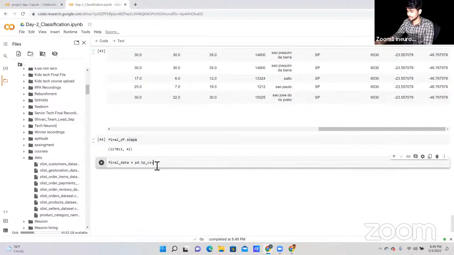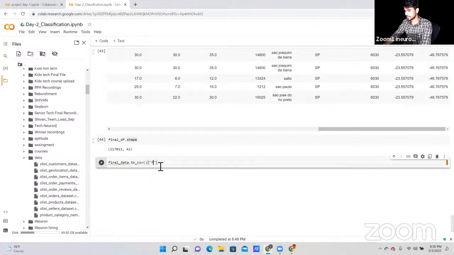Okay, and after that, I'm not going to read our data. I'm going to dump our data. So what I can do is write final data dot to CSV, because I'm going to store our data in one single file. So for this we can use the to_csv function, and after that I can write a file name.